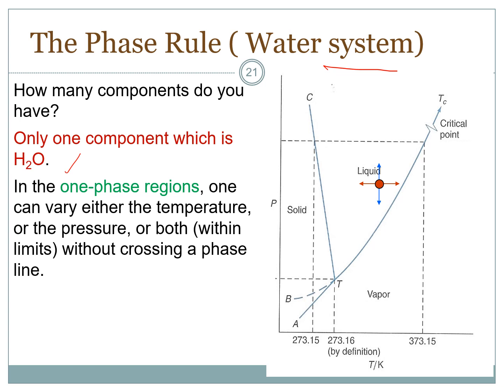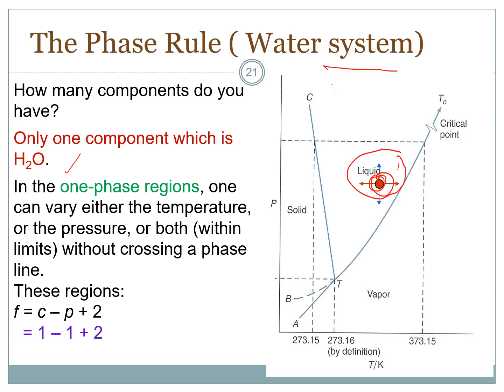In the one-phase region, one can vary either the temperature or the pressure or both within limits without crossing a phase line. So this region will have degree of freedom equal to C minus P plus 2. So C, the component, only one component H2O, minus the number of phases, since it is in this region, the number of phases will be 1. So 1 minus 1 plus 2. So it equals 2 degrees of freedom.